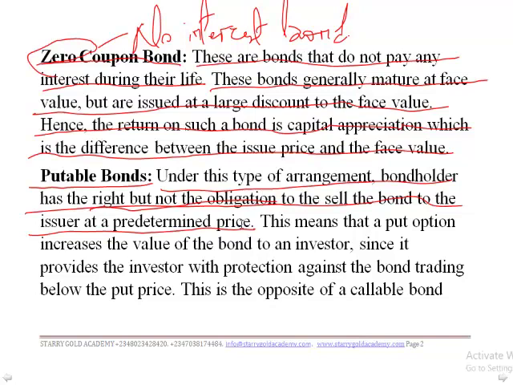So what does this mean? This means that a put option increases the value of the bond to an investor, since it provides the investor with protection against the bond trading below the put price. When there is a put option, that means that the bondholder has the right to sell the bond to the issuer at a predetermined price.